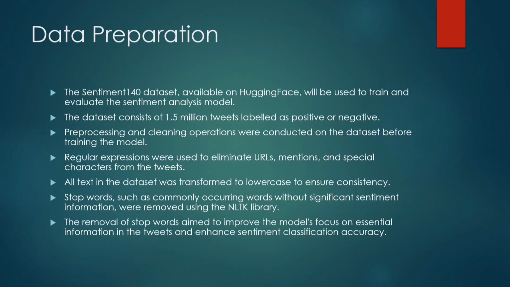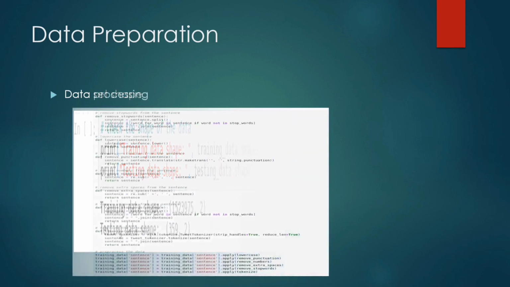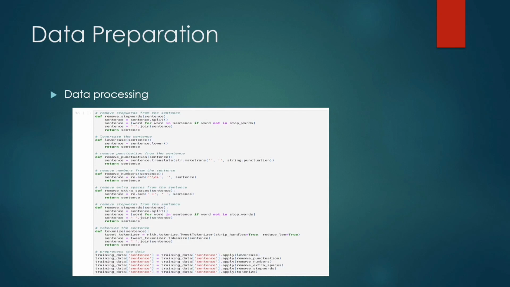And this is the data set preparation, the training part and the testing part. Here you can see that we are removing the punctuations, numbers, special signs and all unwanted stuff from the data set.